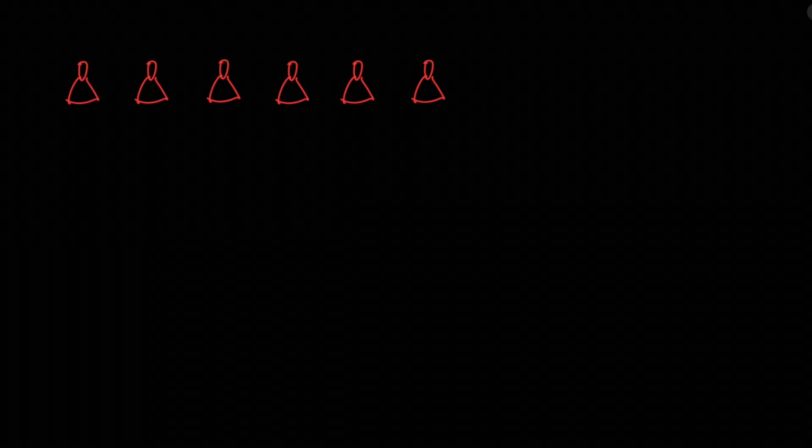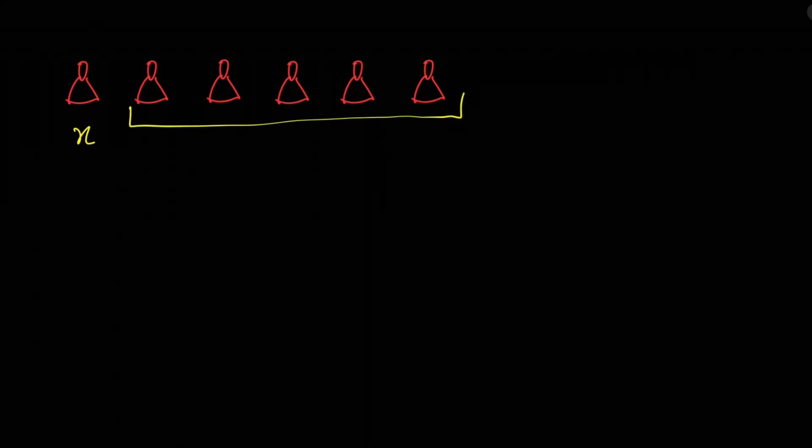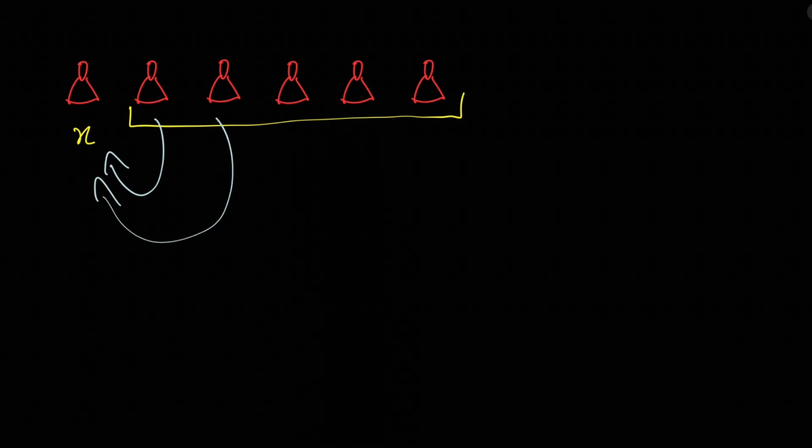To prove that, let's start by picking one person. Let's call them X. Now let's look at the other 5 people, and then let's focus on the fact that each of these people either knows X or does not know X. By the pigeonhole principle, at least 3 must fall into one of these two sets.